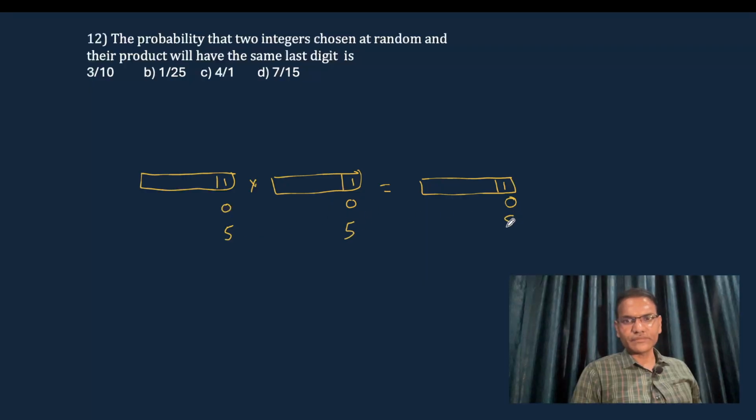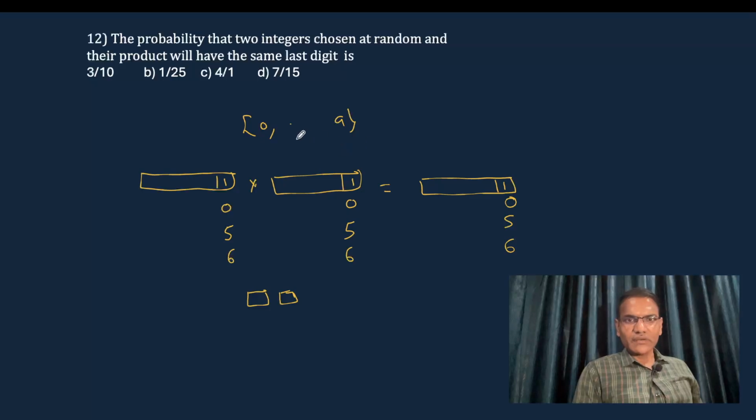okay, 5, 6 is there, definitely the resultant unit place will be 6. So these are the chances: 1, 0, 5, 6. What is the probability? Actually, we just think about these two particular positions only. Do not worry about the resultant, as the resultant depends on these two particular positions of the integers. Okay, these two places can be filled with 0 to 9. In how many different ways can we arrange 0 to 9?